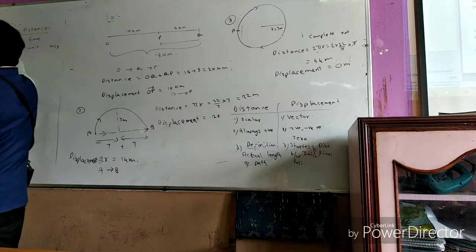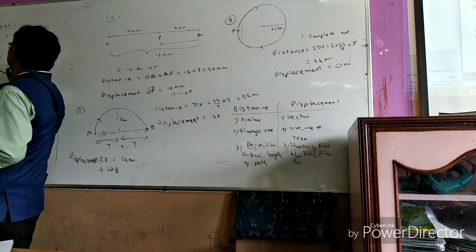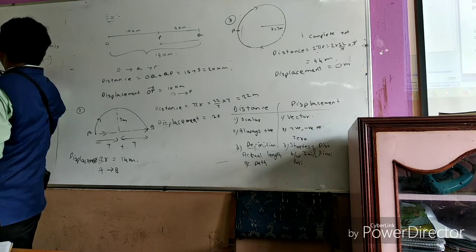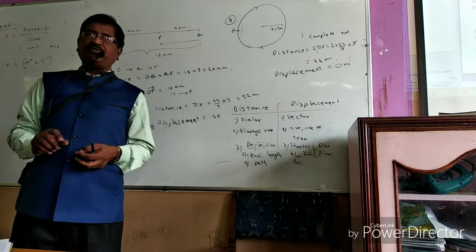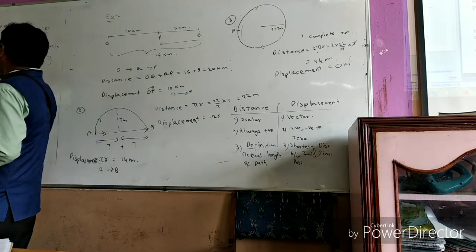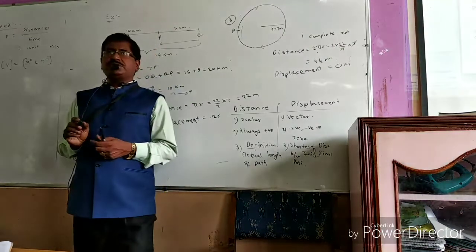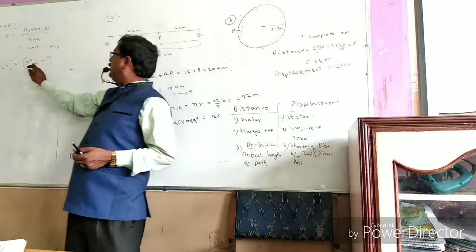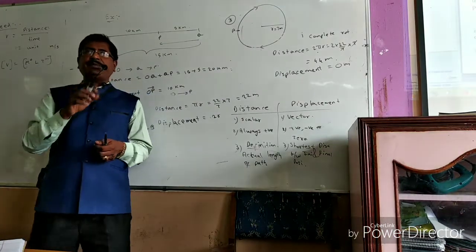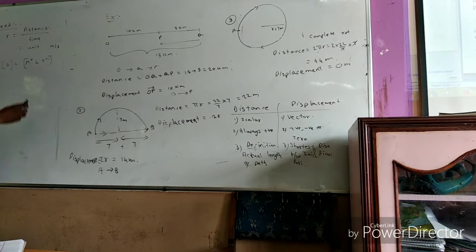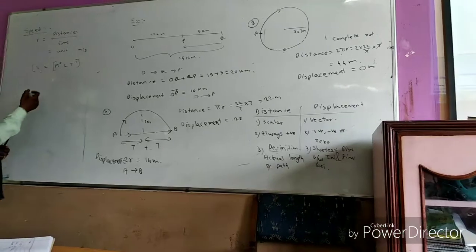And the dimensional formula of it: speed is represented by small v, and v equals M power 0 L T power minus 1.